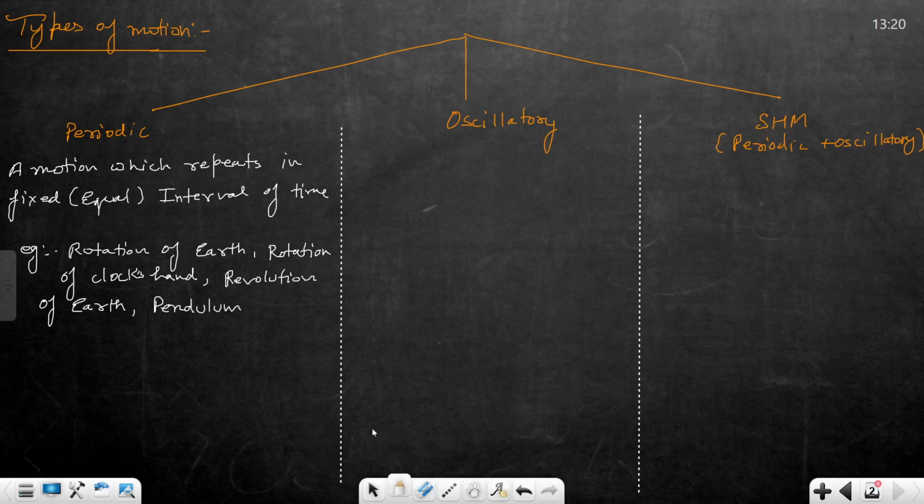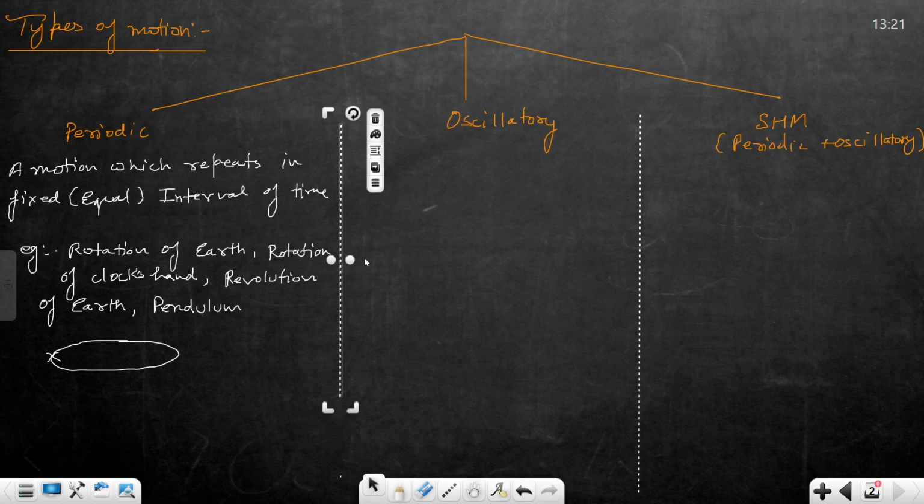Whenever the motion repeats again and again, we can say that this is periodic. The only condition for periodic motion is that the motion should repeat in equal intervals of time. If it takes 10 seconds to complete one revolution, then the second revolution should also take only 10 seconds. Is it clear?